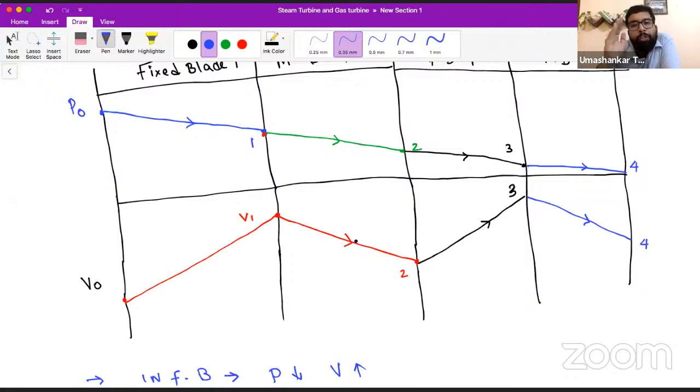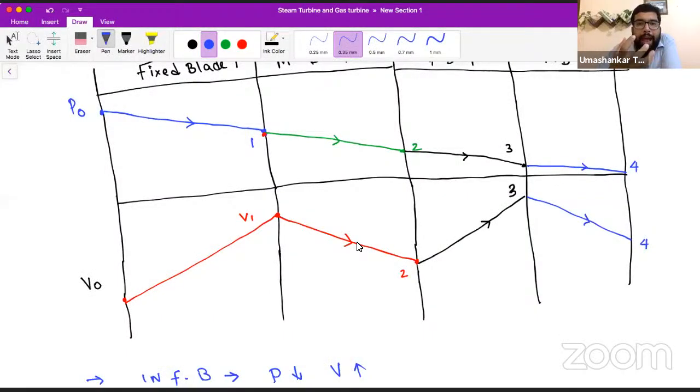So we will use these stages till we have exhausted all the energy from this steam. We won't let it keep even the smallest portion of energy. This is our target. For that we require staging, which we will see in later classes.